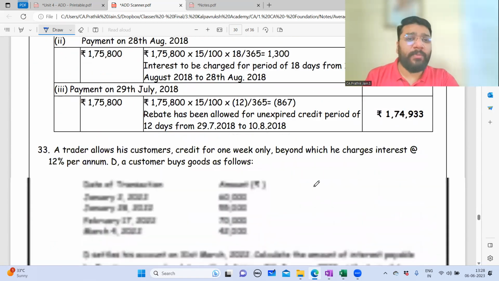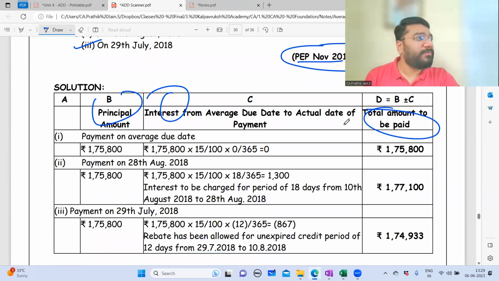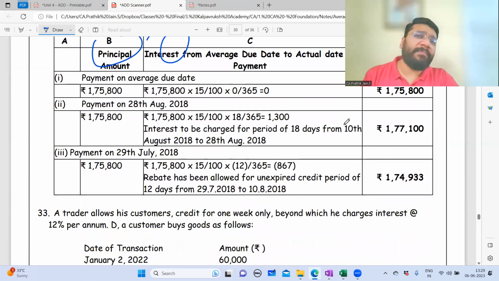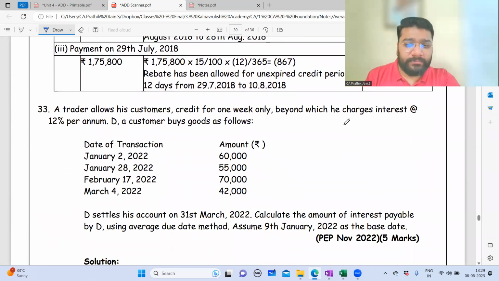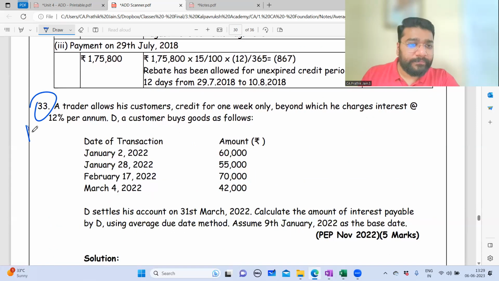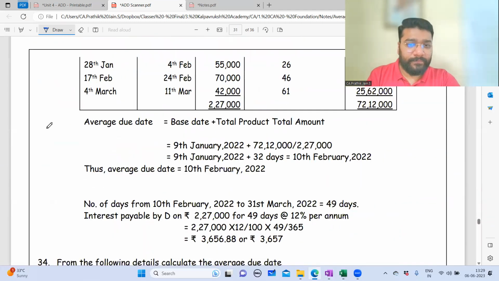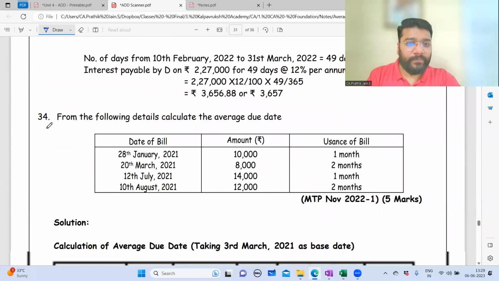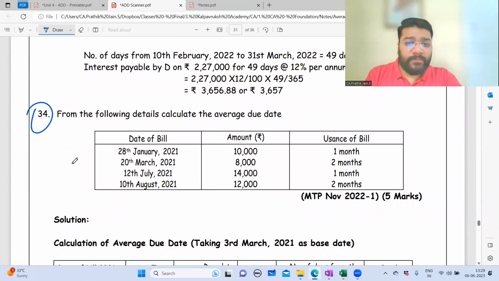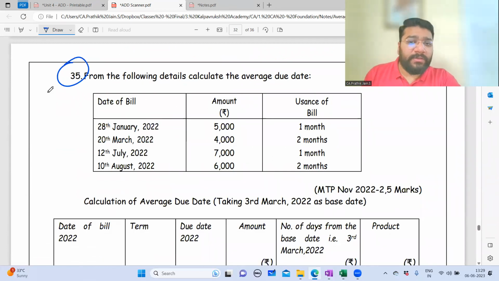32nd question homework. Same question, no change. You remember this tabular column? Principal amount, interest, final amount. So we have to make a table. Presentation, anything is fine, however you're comfortable. 33rd question homework. 34th question homework. Same question, no change. 35th question homework.